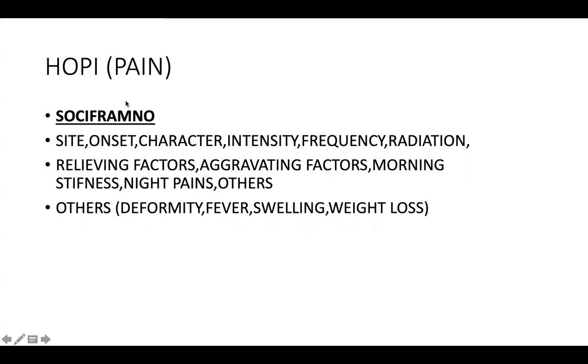So when you're taking the history of presenting illness, you ask the patient what happened and since when the problem started. The patient starts to tell you the whole story of what happened and all the events that occurred that are not significant. You will ask about those events in the past history, not in the history of presenting illness. In history of presenting illness, the important thing is if there is pain, then you have to ask about all these characters of the pain and move forwards.